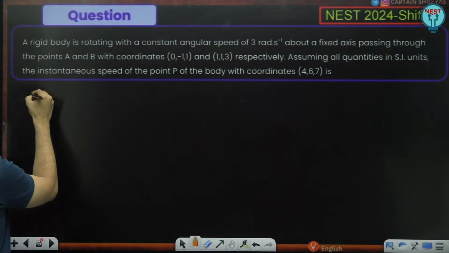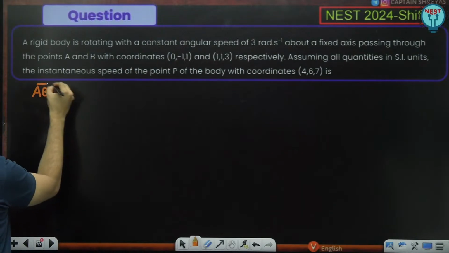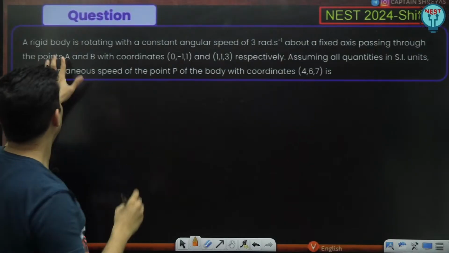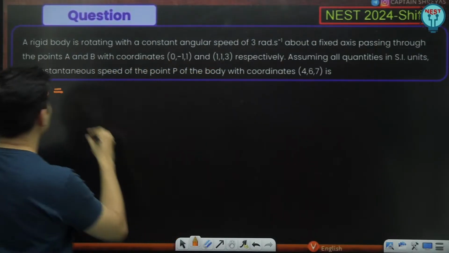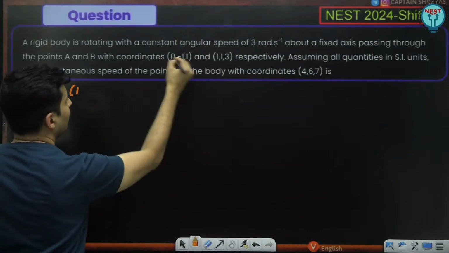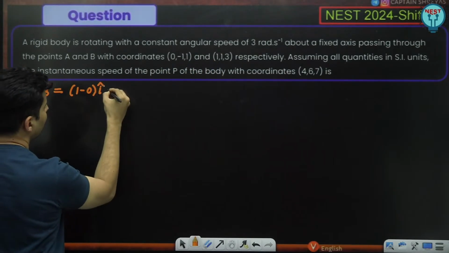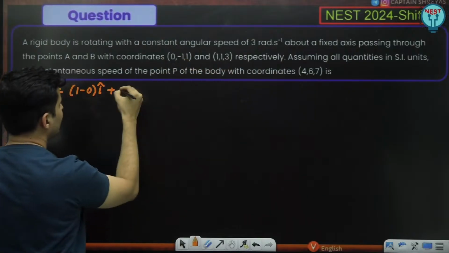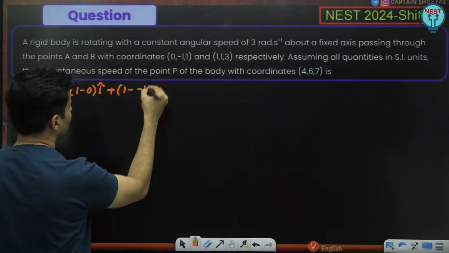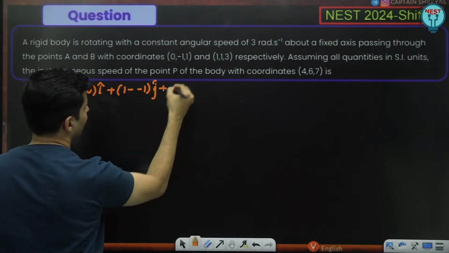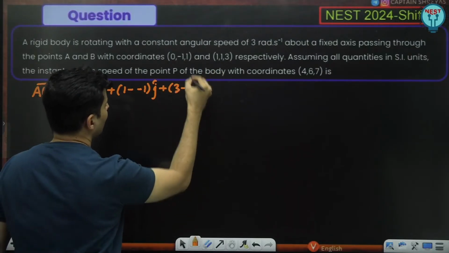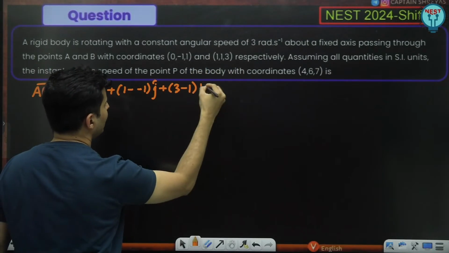The vector from A to B will be x2 minus x1, 1 minus 0, I cap, plus y2 minus y1, that means 1 minus minus 1, j cap, plus z2 minus z1, 3 minus 1, k cap.